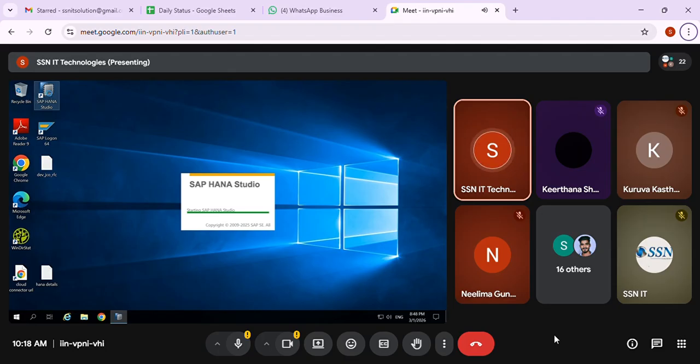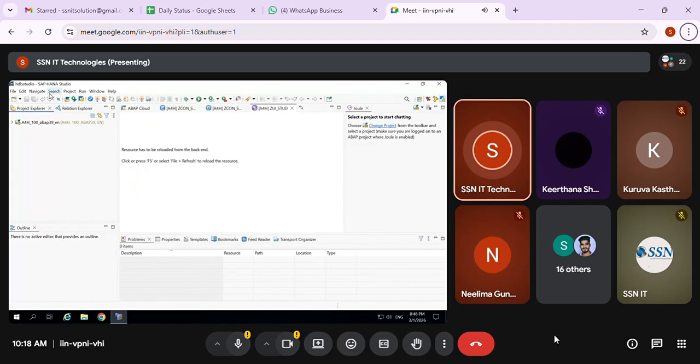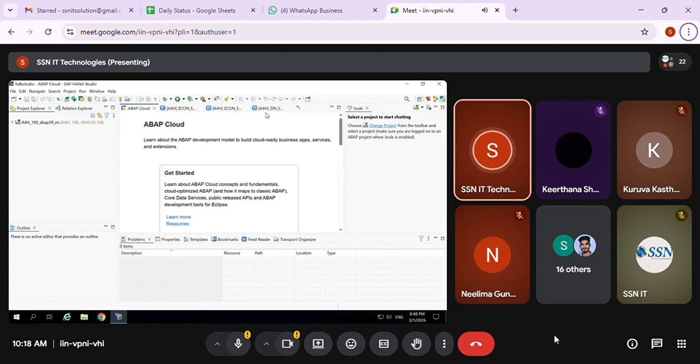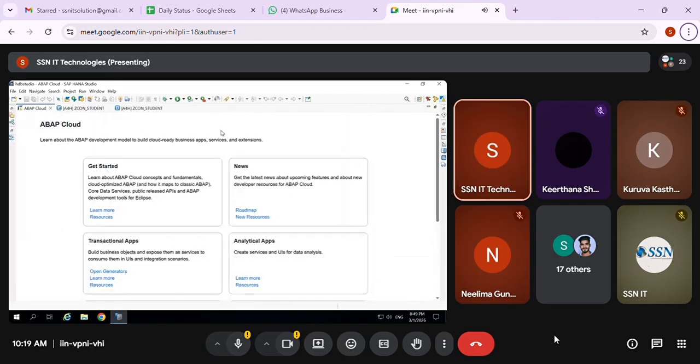Okay, Eclipse with ADT or HANA Studio will look the same, but there it will be Eclipse. You can see the symbol is different. That's it. Remaining will be the same. Okay, so here I'm just going to show you. So adding the Eclipse and ADT tool and all will be Basis duty. They are going to give it and assign it to you. No need to worry.